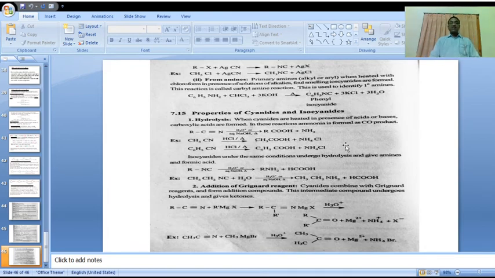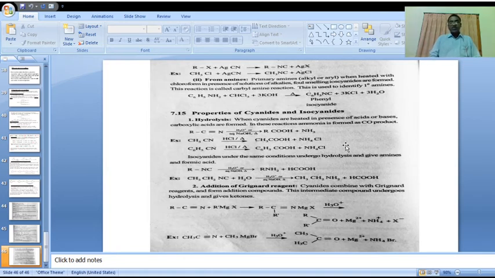Based on these two reactions, the cyanide reactions and the isocyanide reactions, what we observed is that generally cyanides undergo hydrolysis in the presence of acid or base to form carboxylic acids.